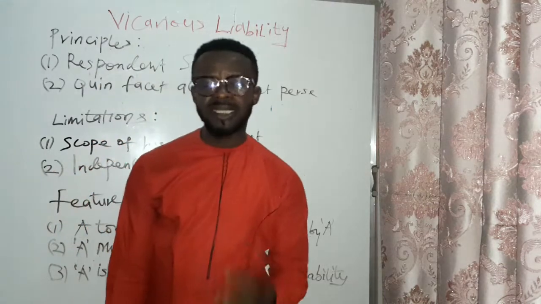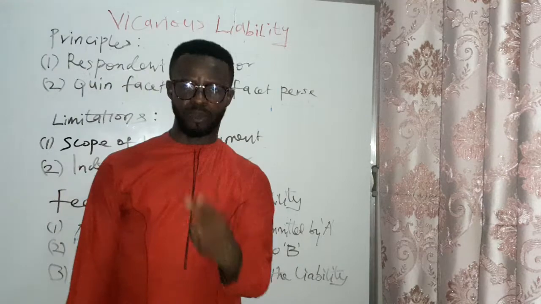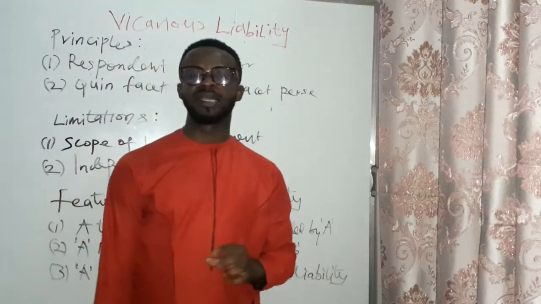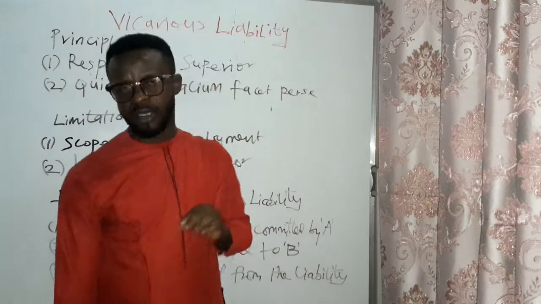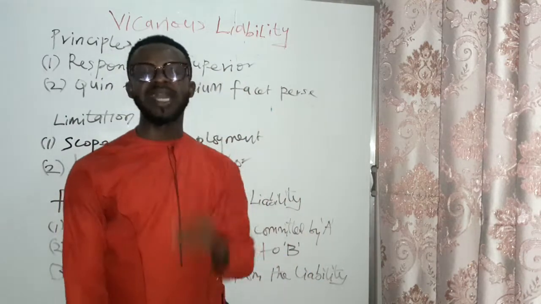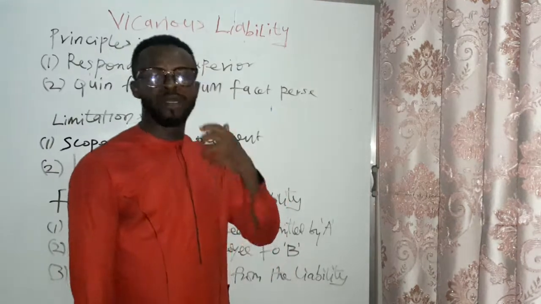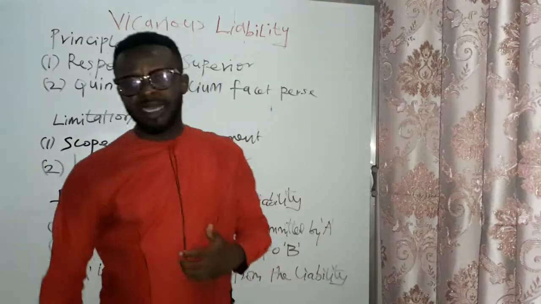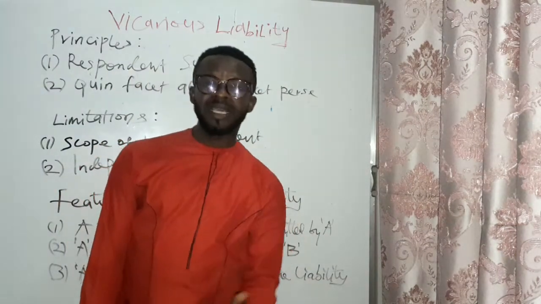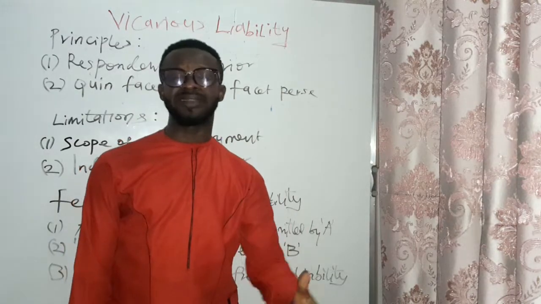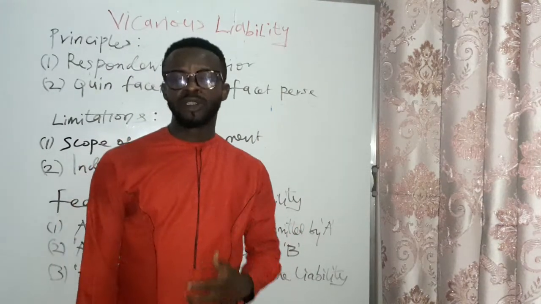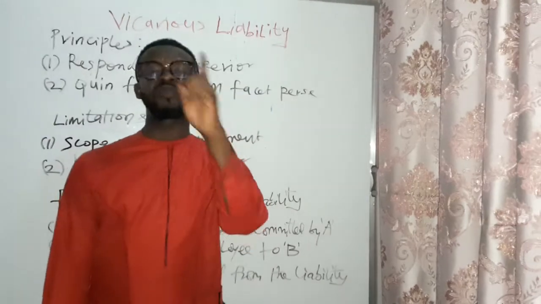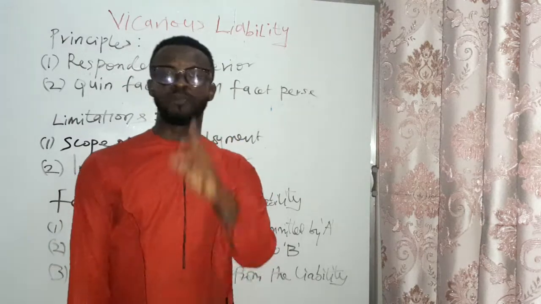This liability has two major principles. One of them is respondeat superior. Respondeat superior says let the master answer. Now, why would the master answer? This is because the master is the employer and the employee is a servant who is acting under the directions of the master. So the master who takes care of the subordinate should also answer for every question that should be addressed to the employee.